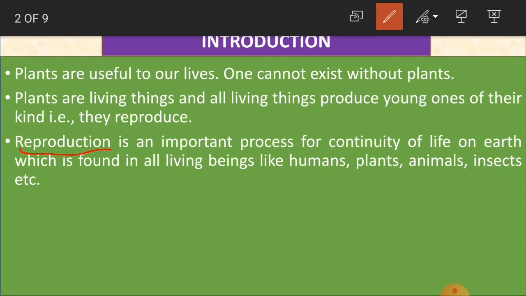Same like a human being gives birth to another human being, an animal gives birth to another animal. So one after the other, these living things continue their life on the earth. And this is how life circulates, it's just like a cycle, one after the other. So we have the continuity of life on the earth.